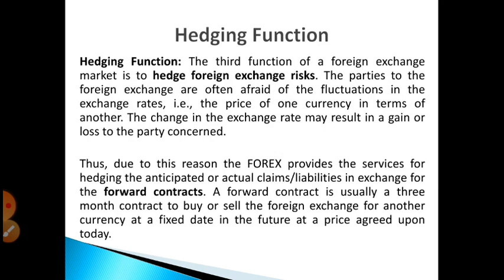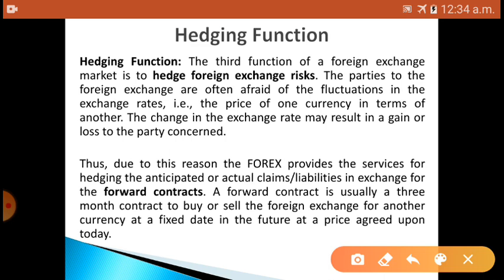Next comes the hedging function. This is the third function of the foreign exchange market, because it is to hedge foreign exchange risks, to avoid the risks. In the hedging function, usually the parties to the foreign exchange are afraid.